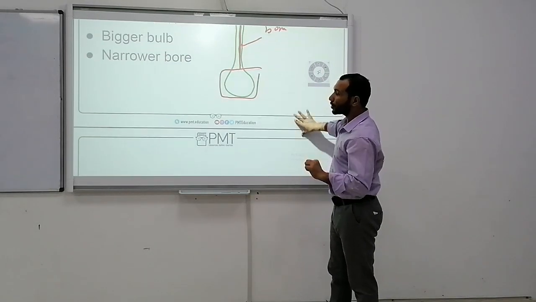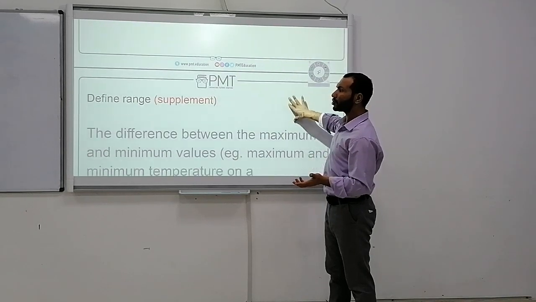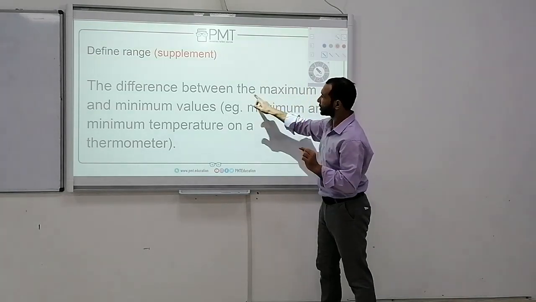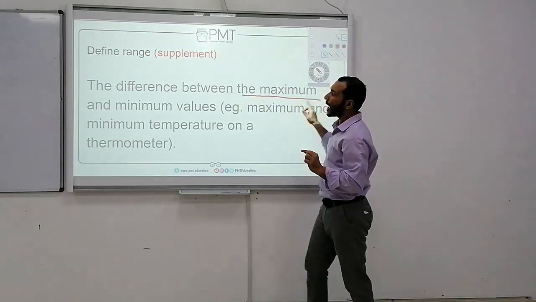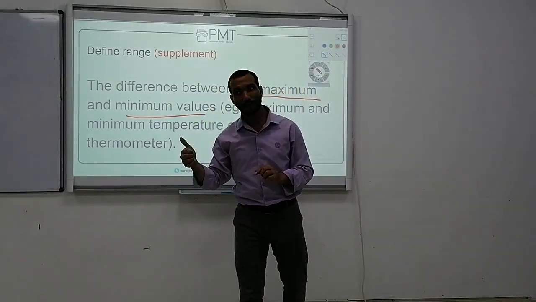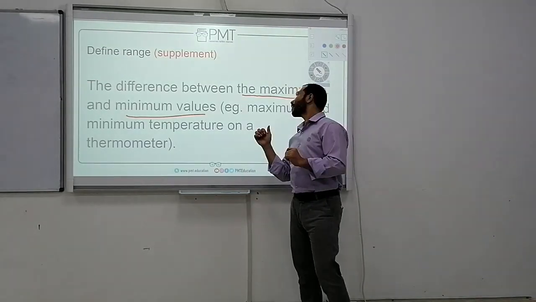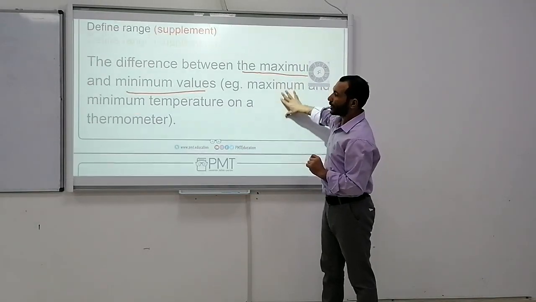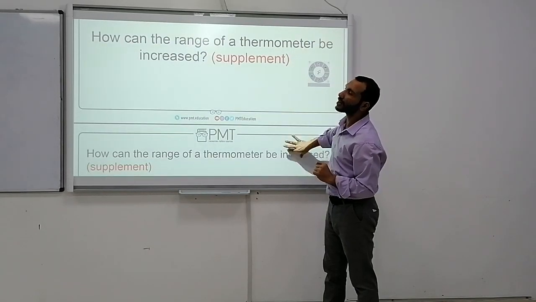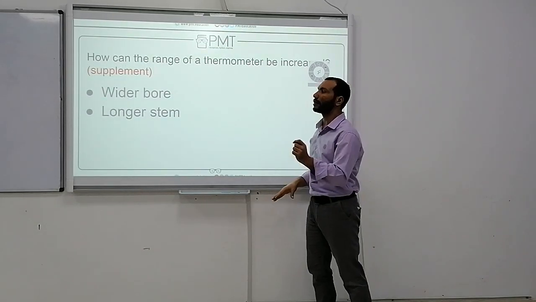Number 2, what is the meaning of the range? Range means the difference between the maximum and minimum values. This is the meaning of the range. Number 4, how can we increase the range of the thermometer? By a wider bore and a longer stem.